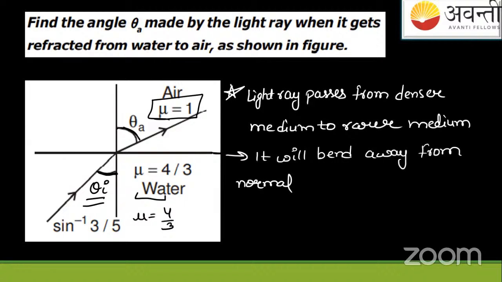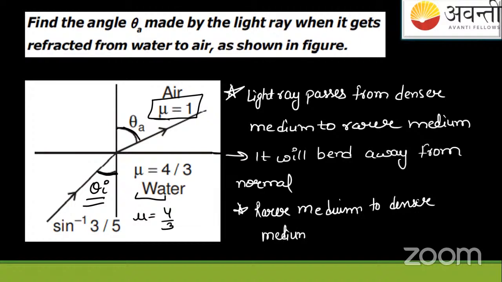Next star point is this, vice versa. That is, if the light ray passes from the rarer medium, this is the observation or the conclusion of the process of refraction. If the light ray passes from rarer medium to denser medium, what's going to happen? The light ray will bend towards the normal. So you can just apply these 2 star points here.